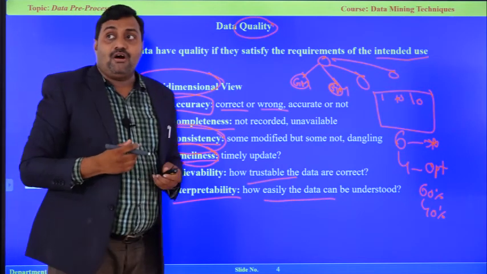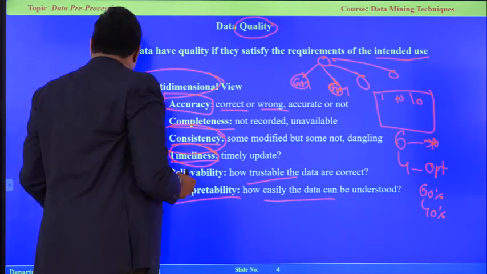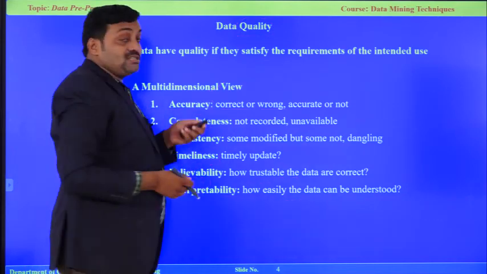So this is the way we check the quality of data. So these are the various quality measures.